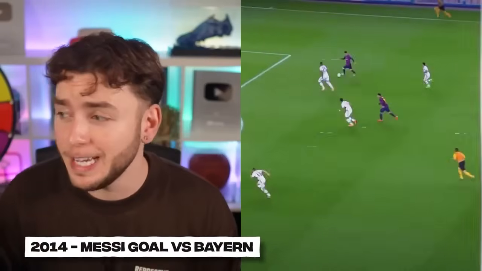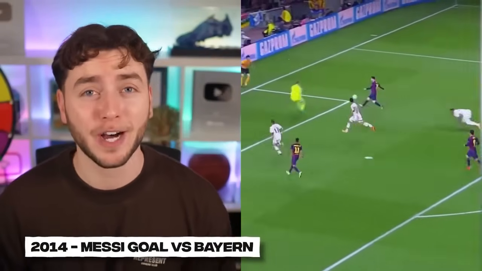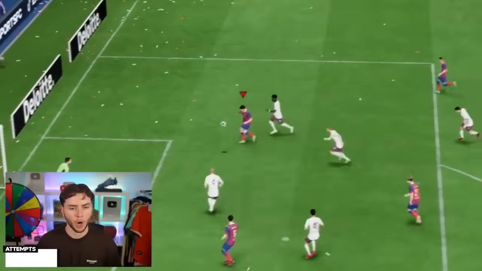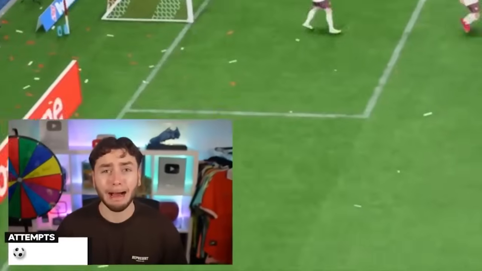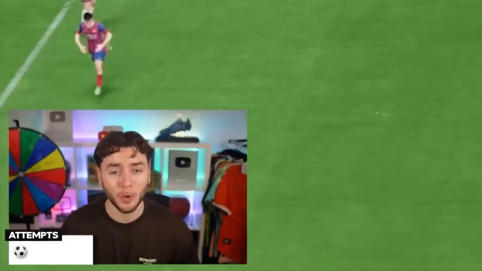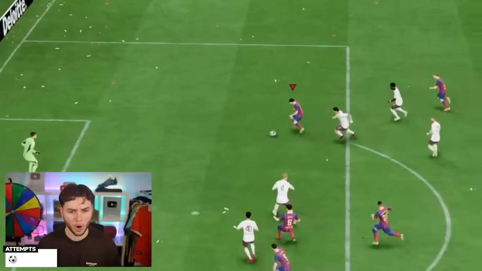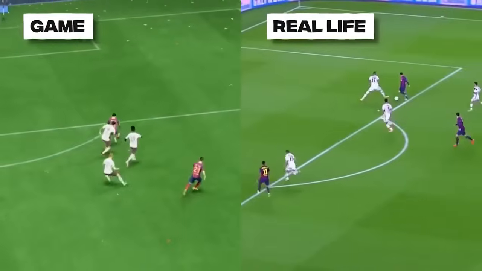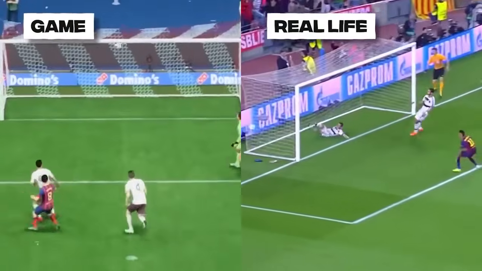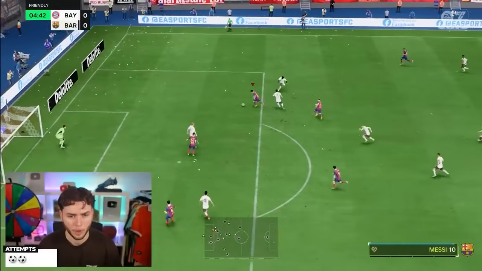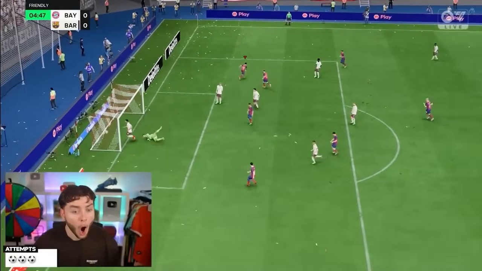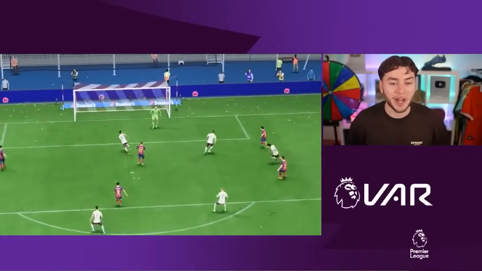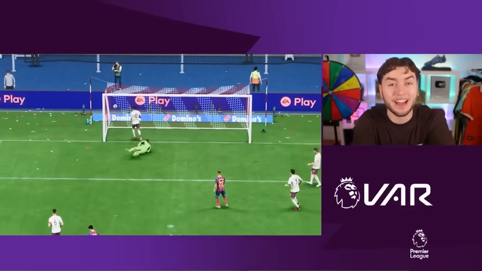And moving on to 2014, Messi scored this outrageous goal versus Bayern Munich in the Champions League final. And our first attempt was a good effort. Oh! Oh my god, our first attempt was so close. Please. Oh, that's good. That attempt was almost perfect. I just needed to send the defender a little bit more. Oh, that one's better. Oh, he committed though. And we scored the chip, and there was a defender there on the line.